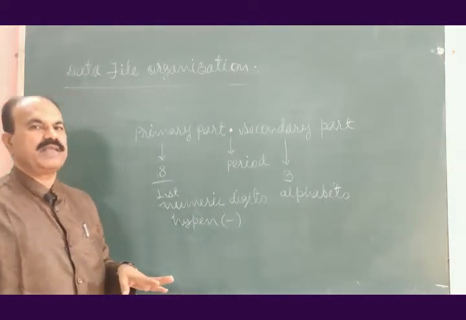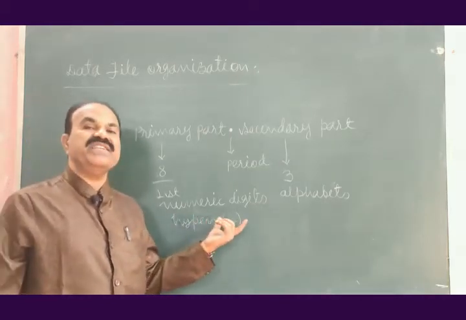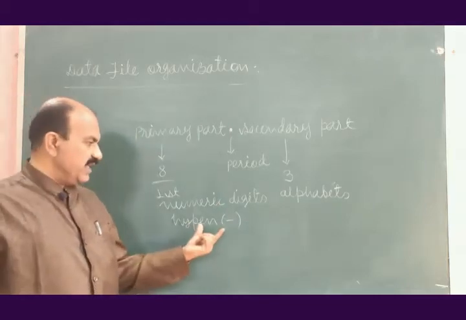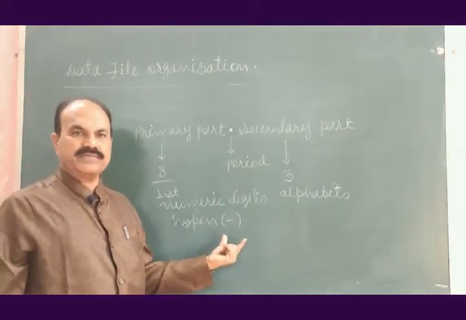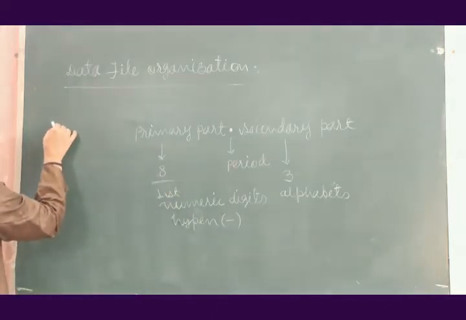Then you can have numeric digits 0 to 9. You can also use hyphen. What is hyphen? Like this.